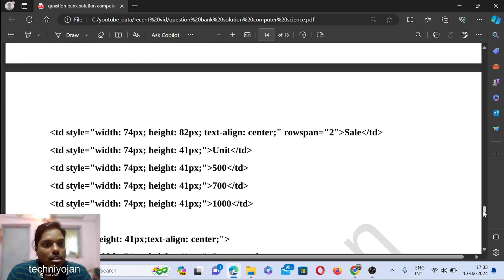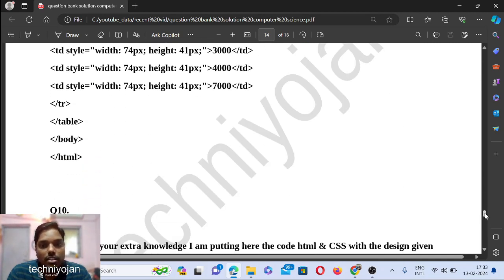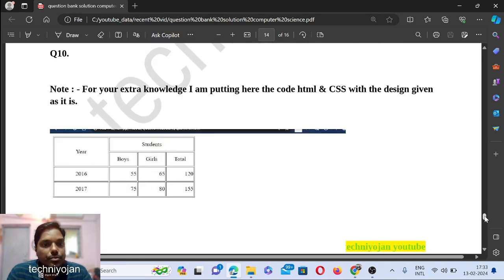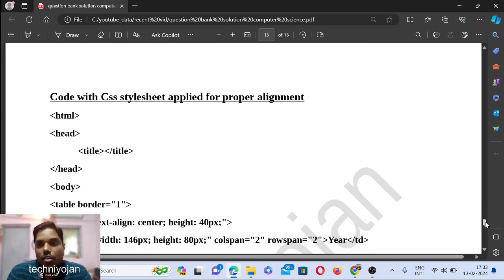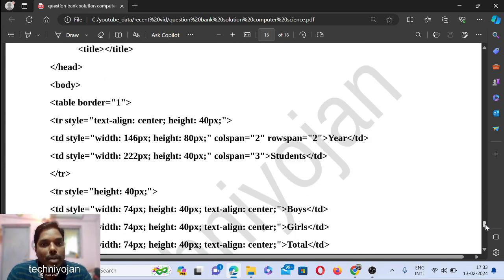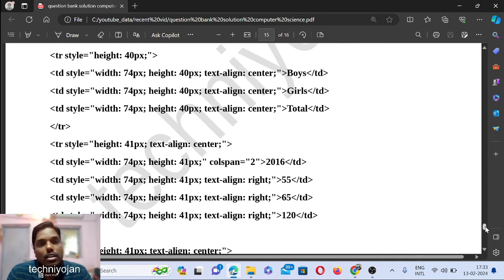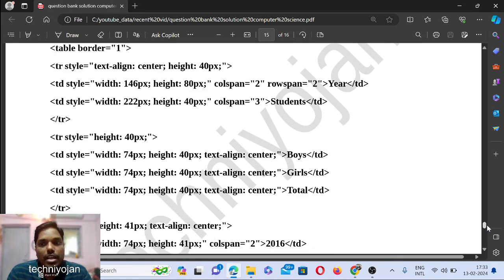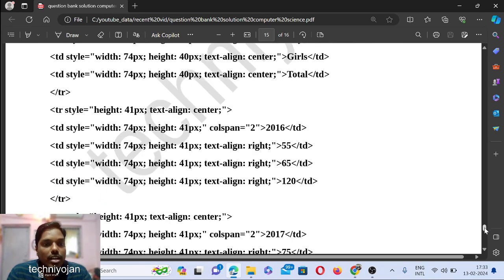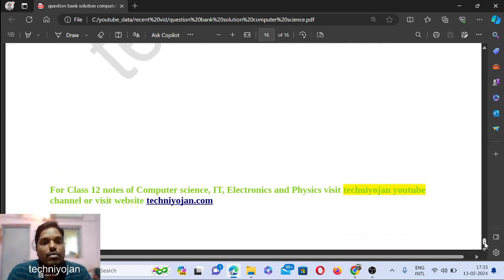Then see over here, rowspan, for sale it is rowspan, the output you can see. Okay, so over here again you can check it out. This is along with CSS for proper alignment and all. This is also a code, you can take a snap of this. Okay, fine, yeah, it finished off.